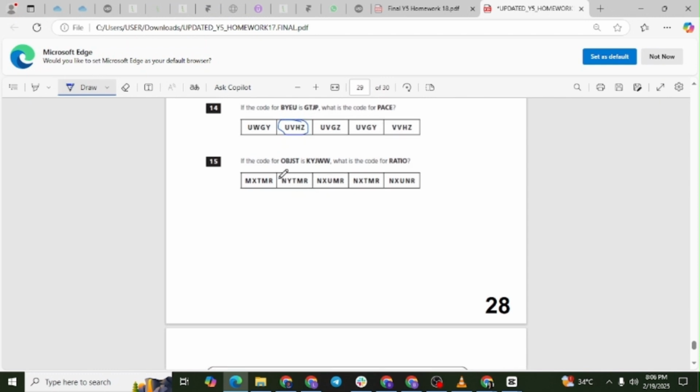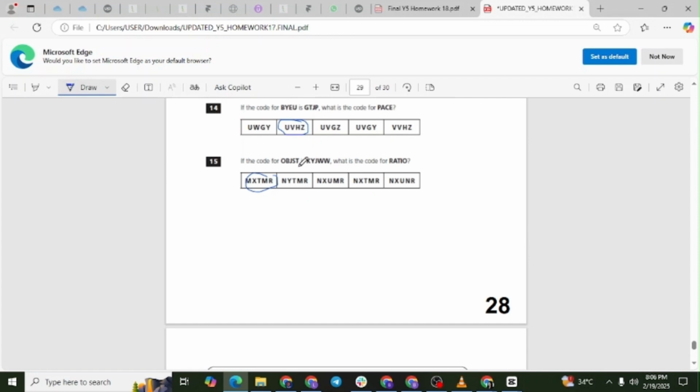Question 15. If OBJST is the code for KYJWW, what is the code for RATIO? Answer: NXTMR. First, let's check how OBJST changes to KYJWW. O moves back 4 places to K. B moves forward 23 places to Y. J stays the same. S moves forward 4 places to W.